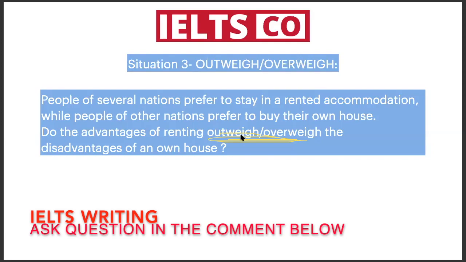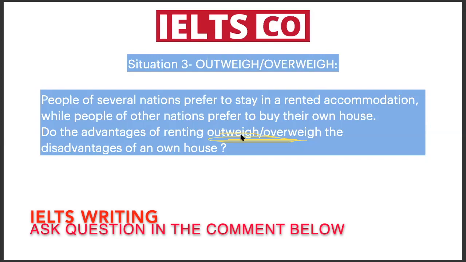Is it clear? The first paragraph will be the introduction. The second will be advantage of renting one. Then body paragraph 2 would be the next advantage of renting, and the third paragraph would be disadvantage of own house, and then the conclusion.